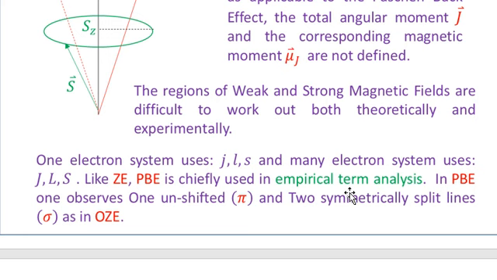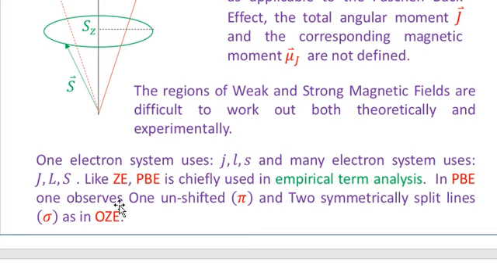So when we obtain a spectrum, that spectrum can be empirically analyzed using the Paschen Back effect, like the case where we used the Zeeman effect to analyze the empirical terms in the analysis of the spectrum.